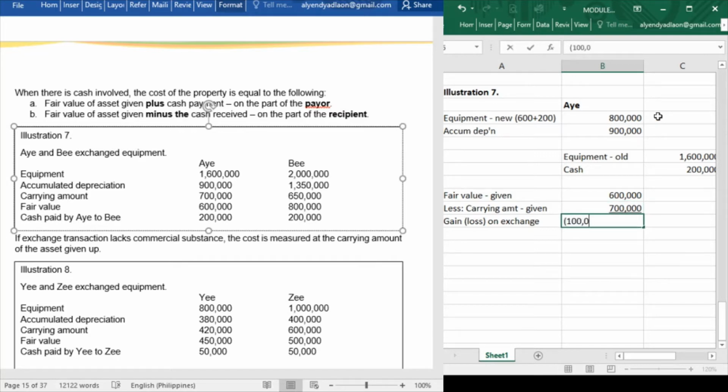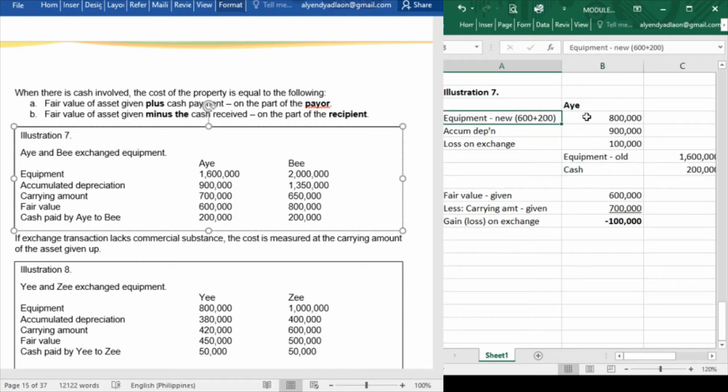So we have 100,000. So we have a loss on exchange of 100,000. The same with the previous one. The difference here is just that there is cash involved, which we added in our asset given up. The rest is the same as when there is no cash involved.